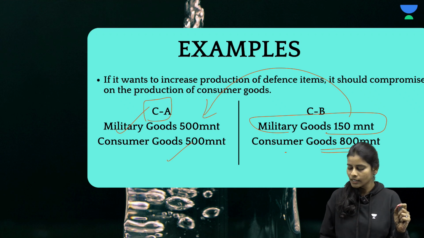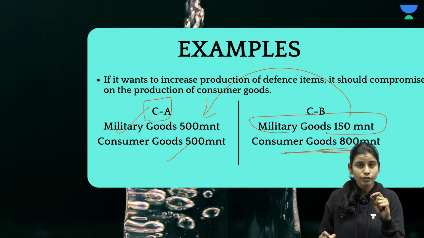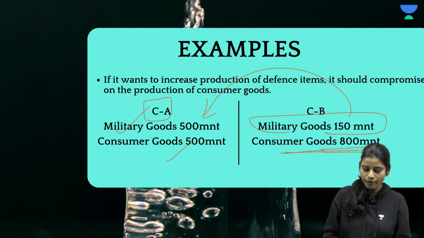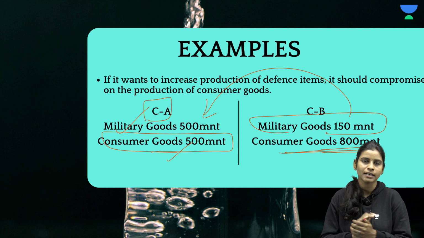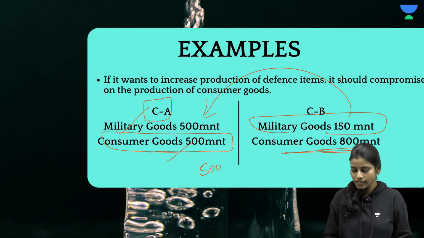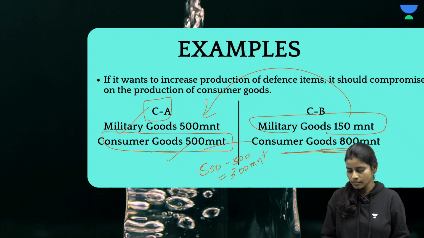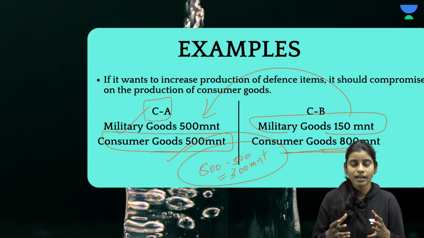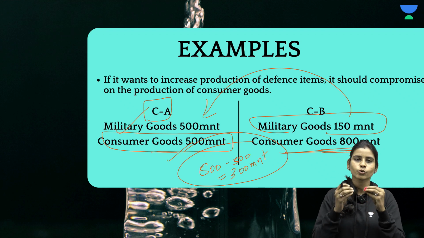The government will not have enough resources to make 800 million tons of consumer goods, so it will obviously have resources to make only 500 million tons. Opportunity cost is 800 minus 500, that is 300 million tons, right? And now, what type of choice should the government make? Again, it depends upon the government's socio-economic goals.